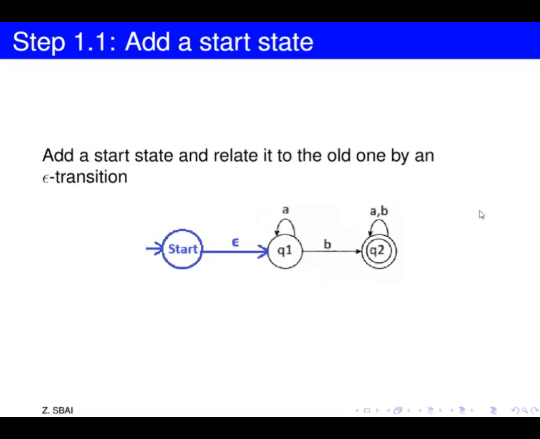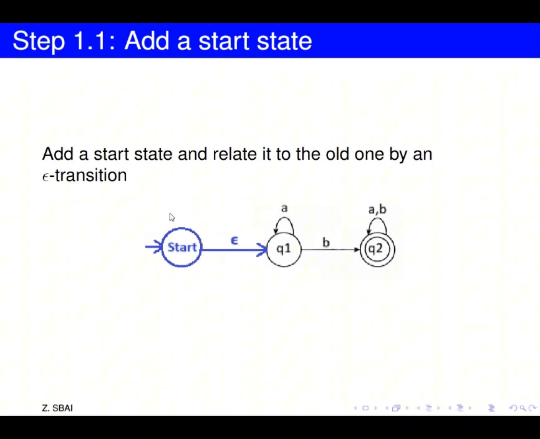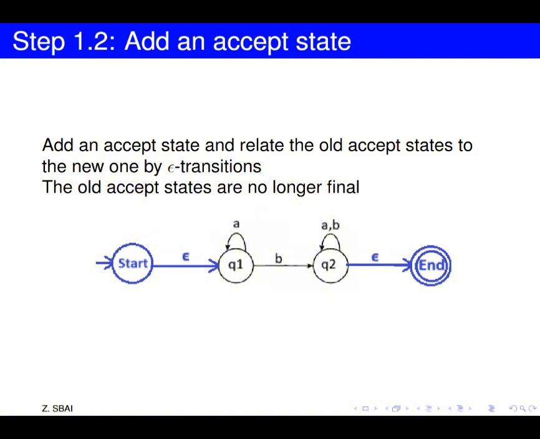Let's go back to our example and show how to obtain the generalized non-deterministic finite automaton. First of all, we will add a start state and relate it to the old start state by an epsilon transition. Let's name this state start. Then we will add an accepting state. Let's name it end and relate it to the old final state by epsilon.